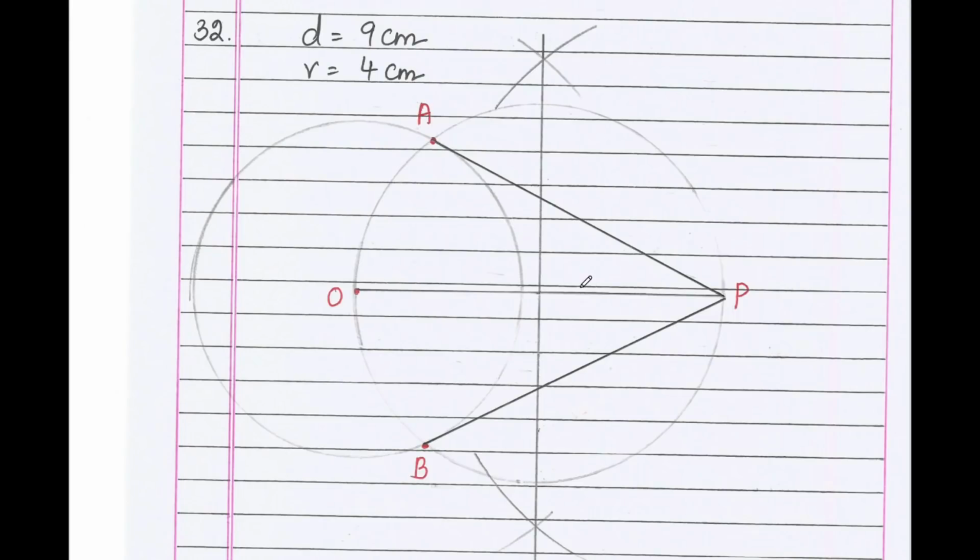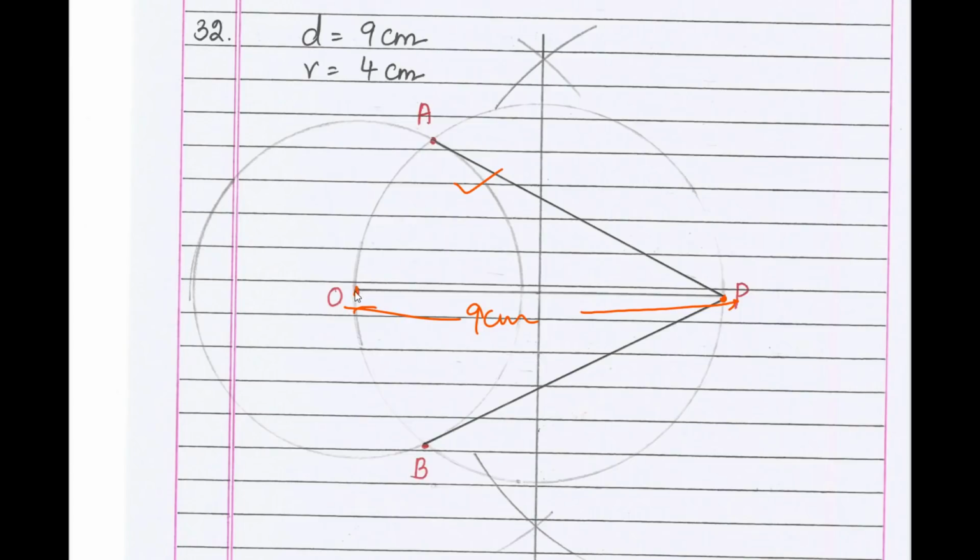Moving to question number 32, construct a pair of tangents to a circle of radius 4 cm from a point 9 cm away from its center. What is the first step? Draw a circle of radius 4 cm with center O. Draw a 9 cm line.